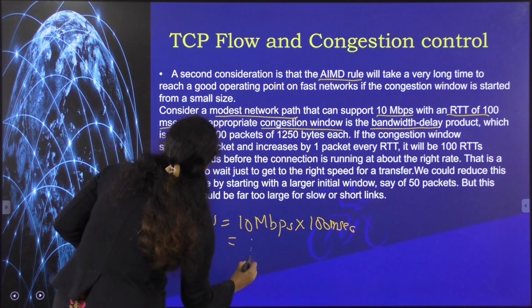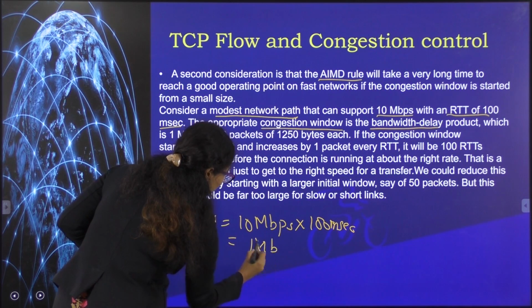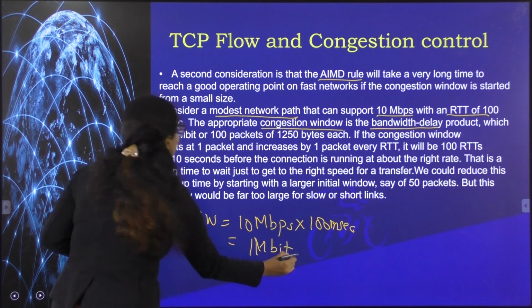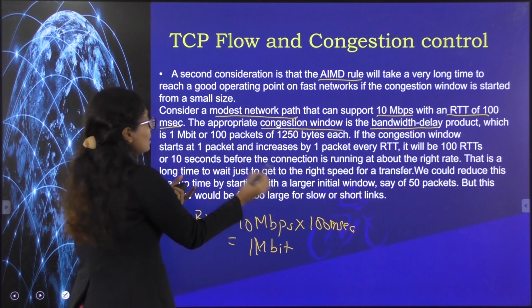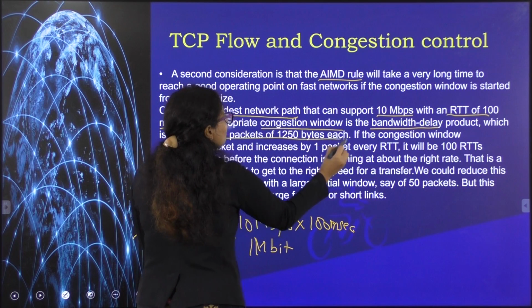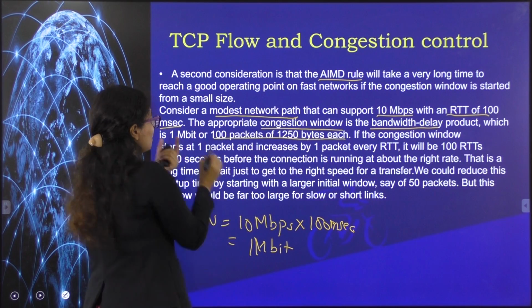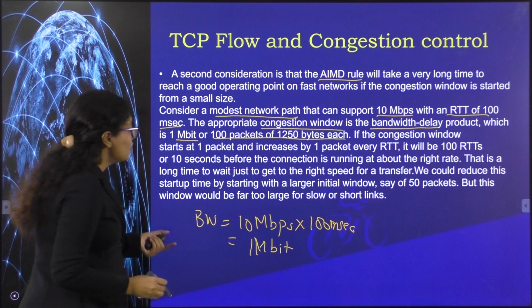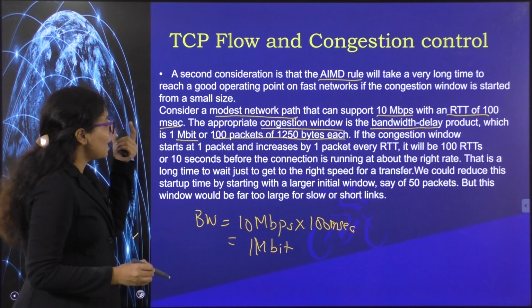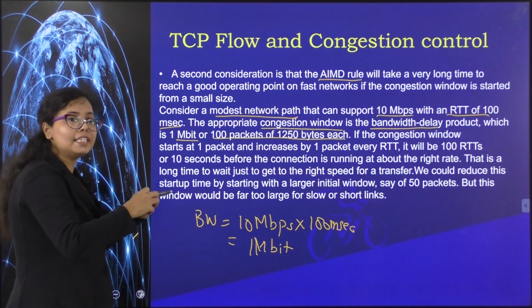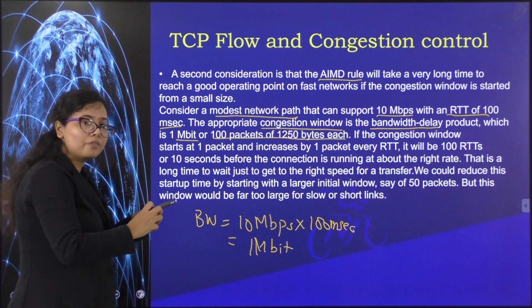It comes out to be 1 megabit, or equivalently 100 packets of 1250 bytes each. Both are the same. So this 1 megabit of packets should be in the network at any time in order to avoid congestion.